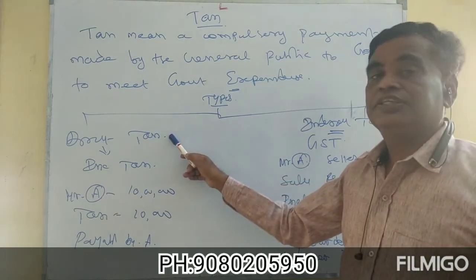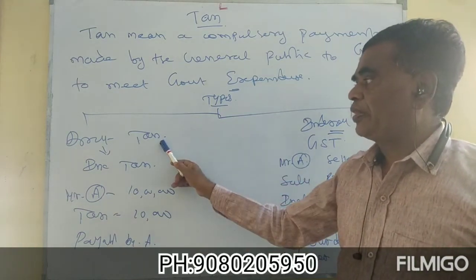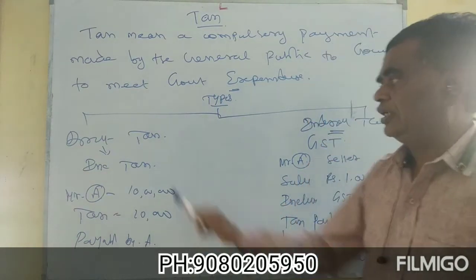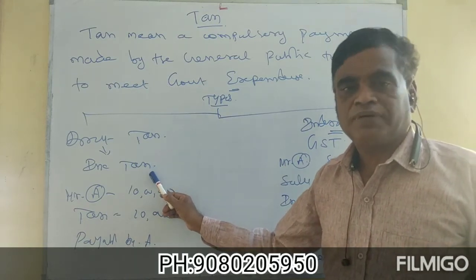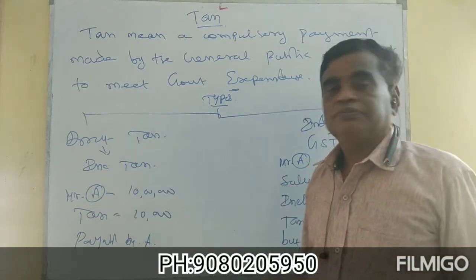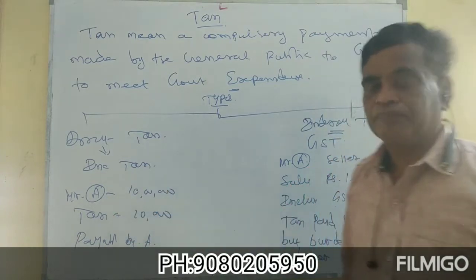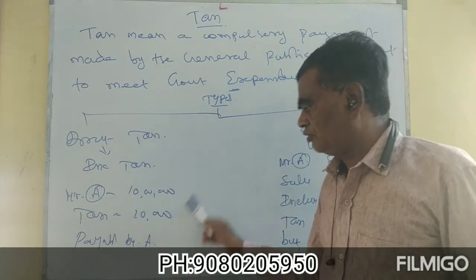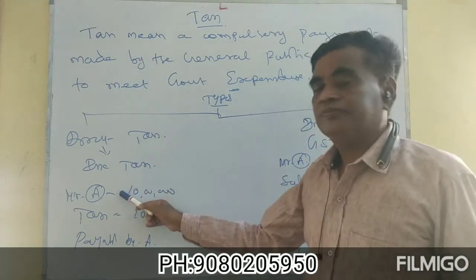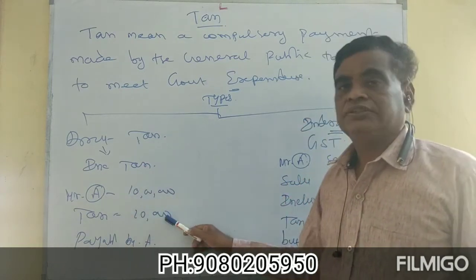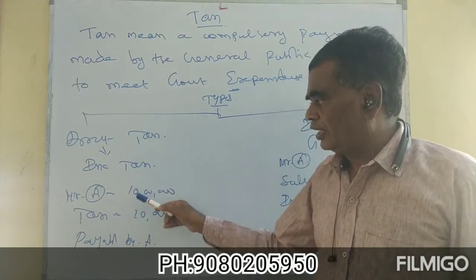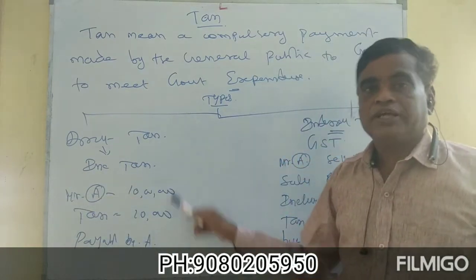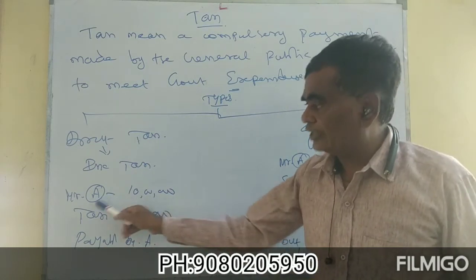Direct tax is one which is borne and paid by the single person. For example, income tax is a best example for direct tax. Mr. A, for example, is having taxable income rupees 10 lakhs. His tax liability, for example, comes to rupees 10,000. He is earning income on which he has to pay income tax. Here, the burden and the payment is made by the single person. Therefore, it is called as direct tax.